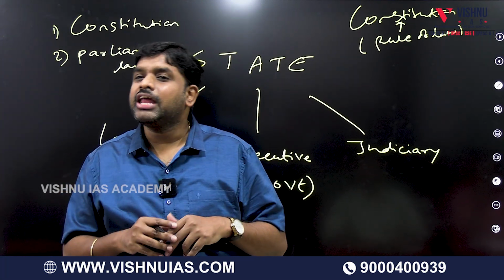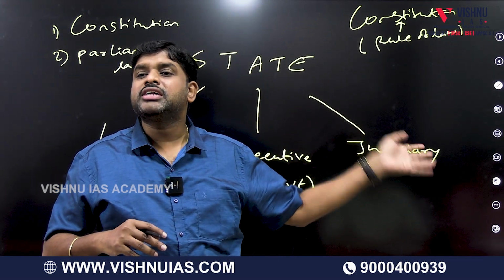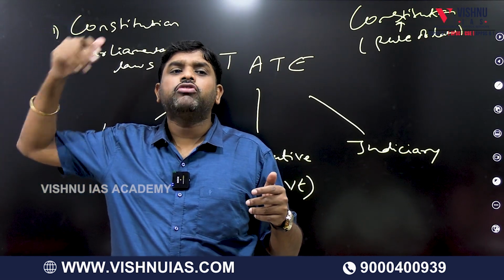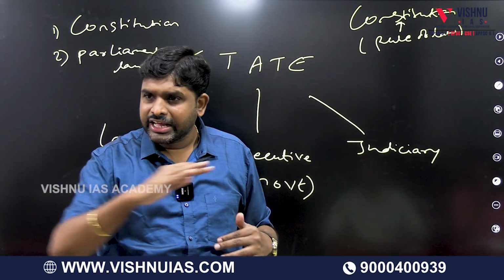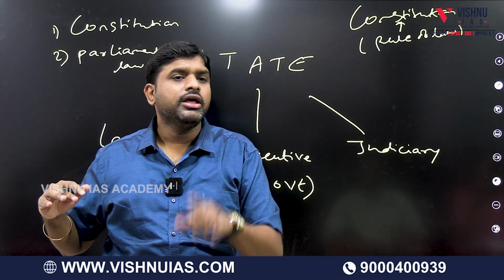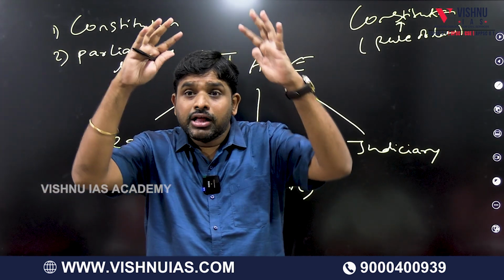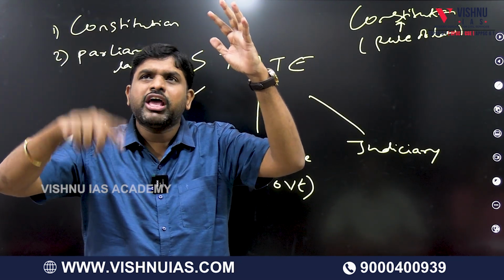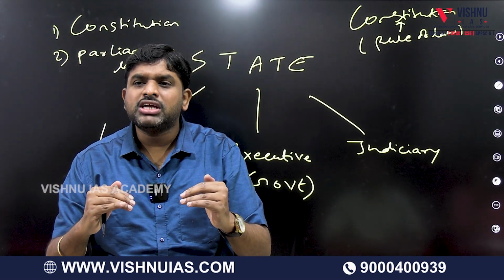Then, whether every decision can be made by me? For example, a safai wala came and said, you want to increase 100 rupees extra. If that information also comes to me and I have to take the decision, I will be overburdened or not? Then what will I do? I will create one middle line. So what will happen? Small decisions will be made by the middle line. When major or important decisions should be made, they will be made by me. When all the powers are vested at the top and nothing is left below, it is called centralization. If the power is given to the bottom, it is called decentralization.